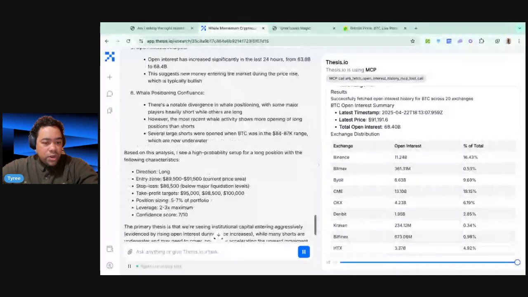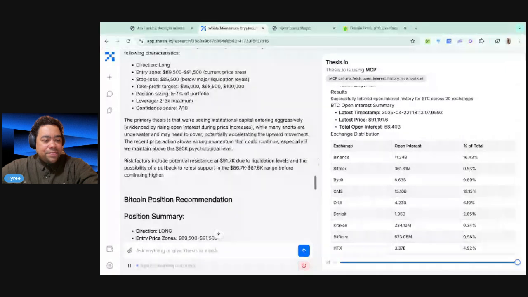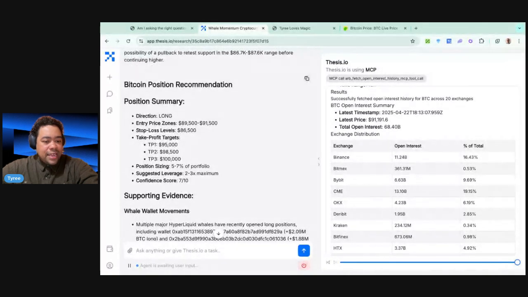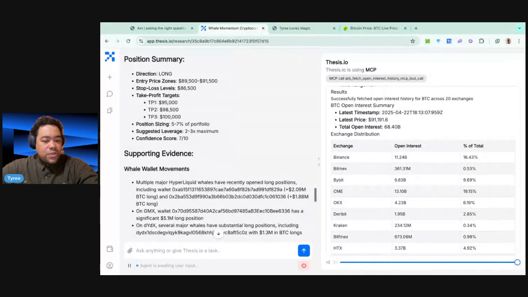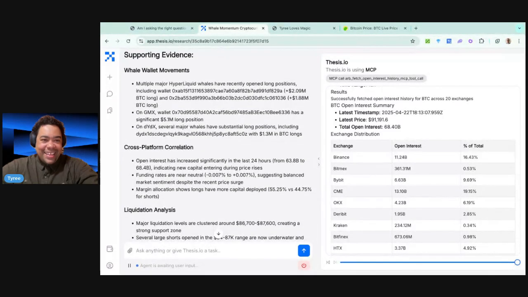The direction that we're getting from our agent is to pick up a long position here with a clear stop loss. And yeah, we can see it down here in our summary. We also see that some whales have opened major long positions recently, pretty significant long positions. Confidence score 7 out of 10, so fairly confident, but not 10 out of 10, right?